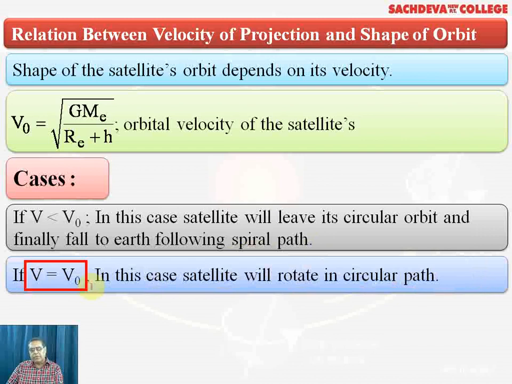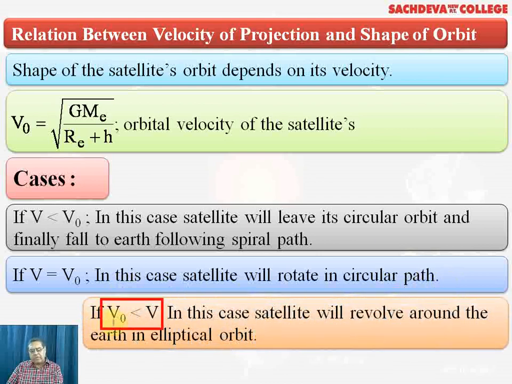If V is equal to V naught, the orbital velocity, in that case the satellite will rotate in a circular path. Rotate means it is spinning in the circular path.